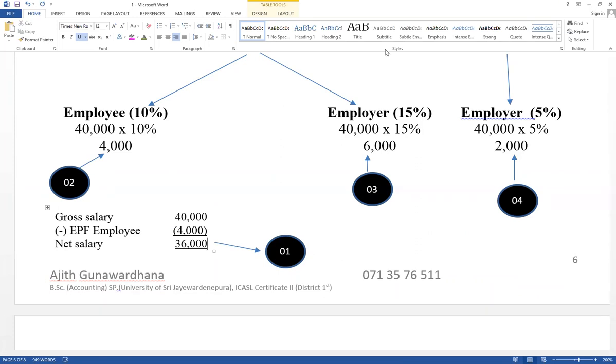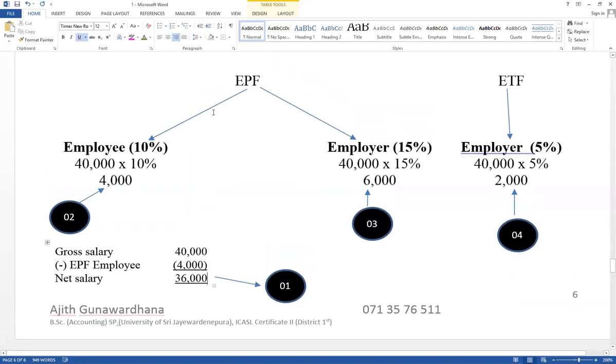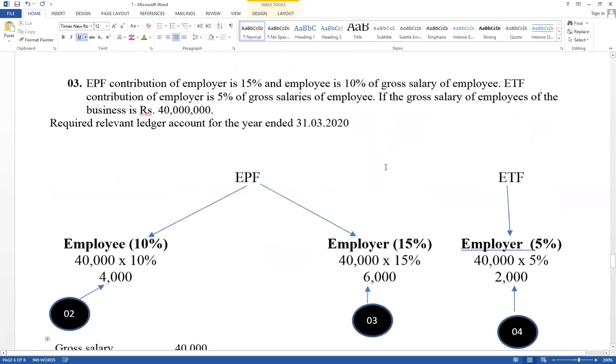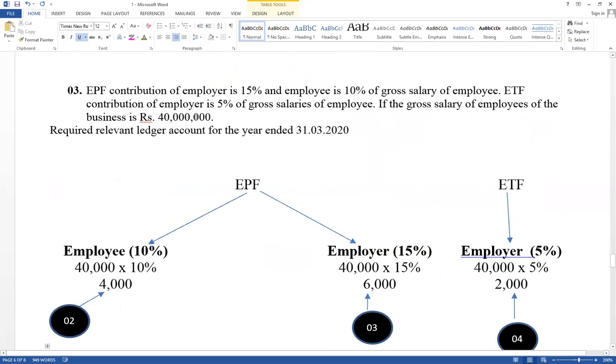Now think about steps. After deducting contribution of employee, first one, think about percentage. It has given gross salary in the example. Gross salary equals 40,000. Based on that value, the value should be calculated. Then think about contribution of employee, contribution of employer.